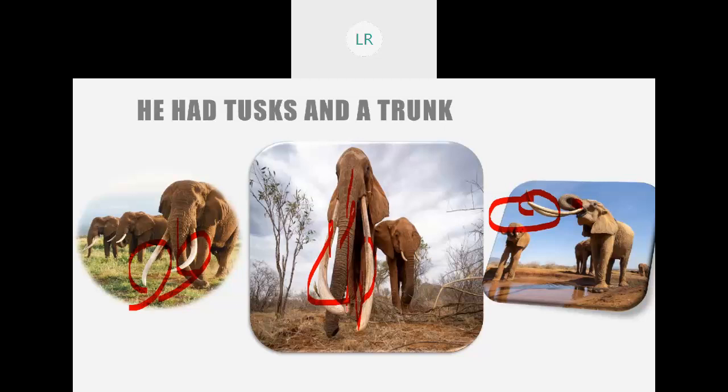So with the help of the tusk, it can lift heavy objects. With the help of trunk, it can drink water. Very good. And what is the color of the elephant? Gray. And what is the young one of elephant? Calf.